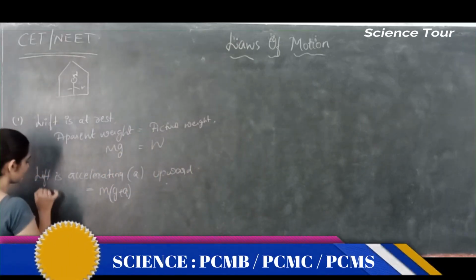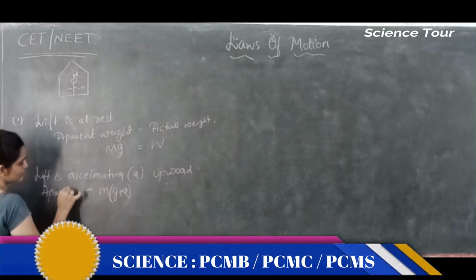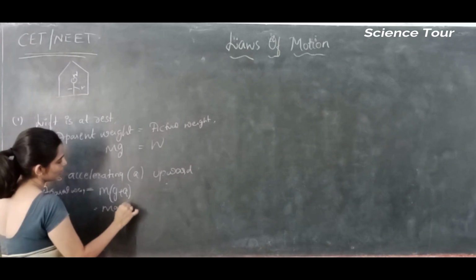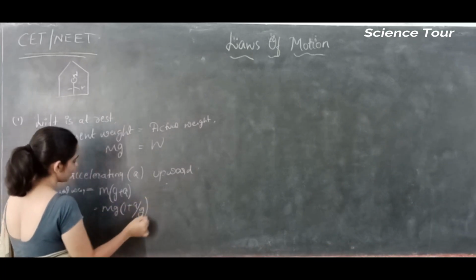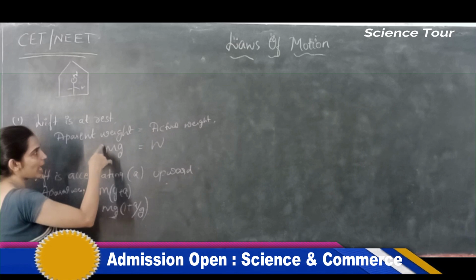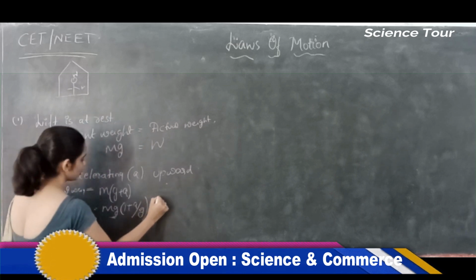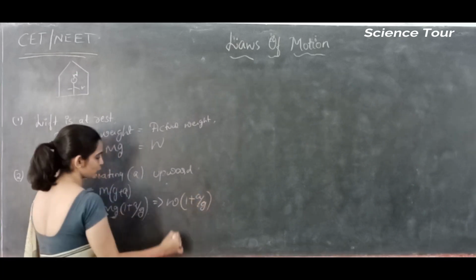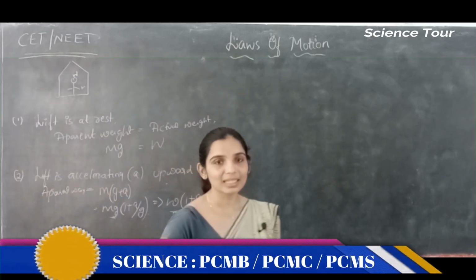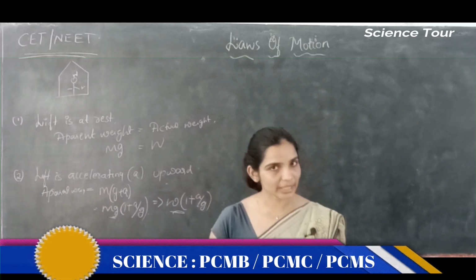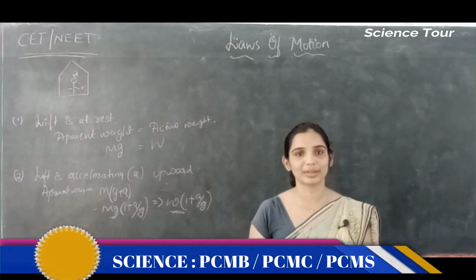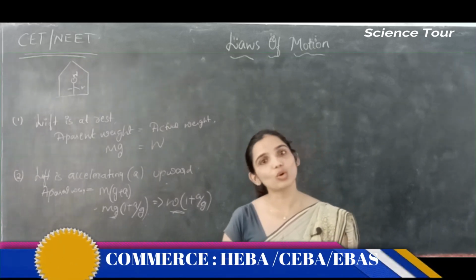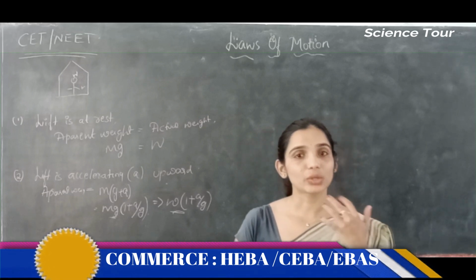So can I write this as mg times (1 plus A by G)? What is mg? Mg is the actual weight. So actual weight times (1 plus A by G). So you can say that there is a slight increase in the apparent weight. When you are in the lift and the lift is moving upward, you will feel heavy. You might have observed this. When the lift goes upward with acceleration, you will feel heavy.